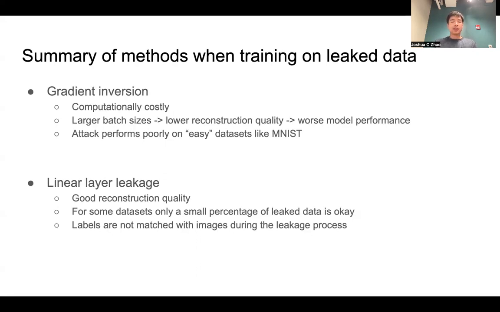Another thing to note is that the linear layer leakage process does not match images with leaked labels. Rather, linear layer leakage itself does not require labels for the process. This is a strength of the attack when leaking images, but interestingly enough, it becomes a weakness when trying to train models on the leaked data. Manually labeling all the leaked data is a very tedious process. As such, this is still an open problem for linear layer leakage.